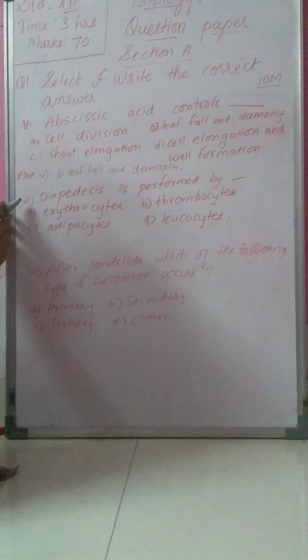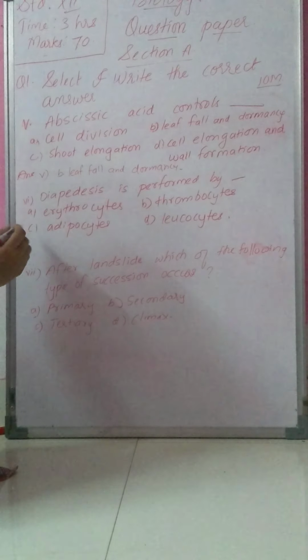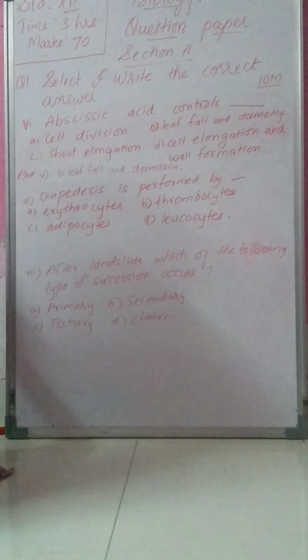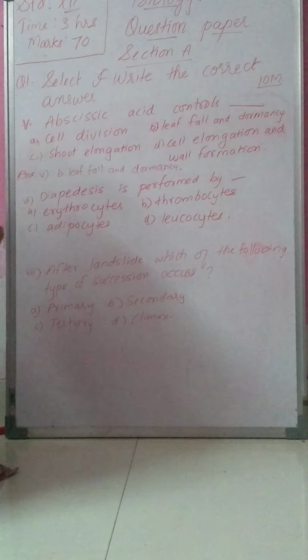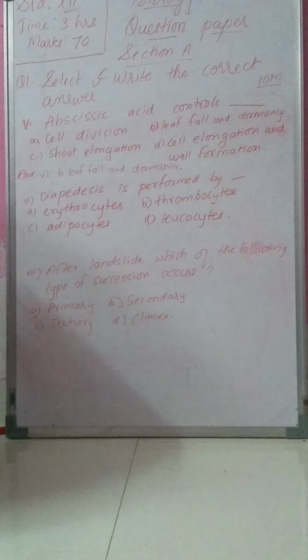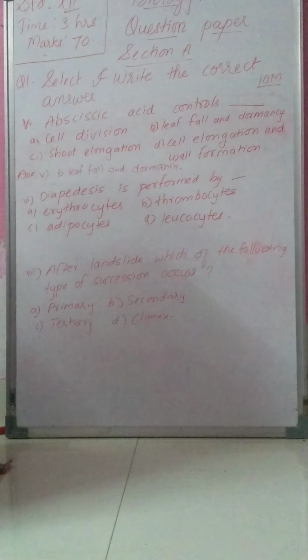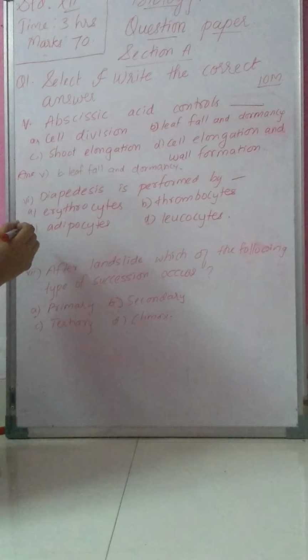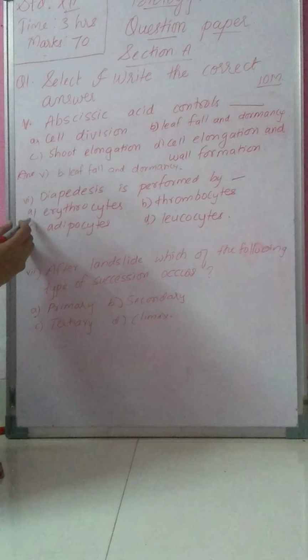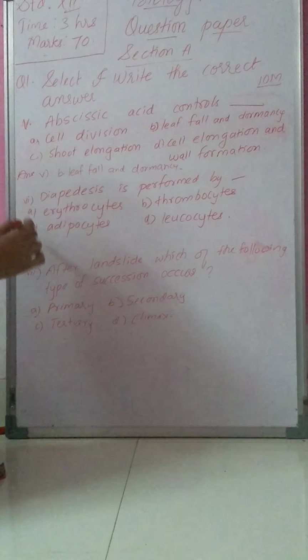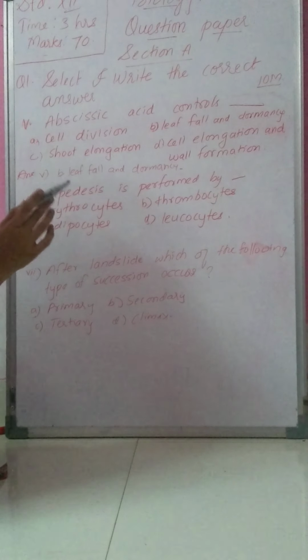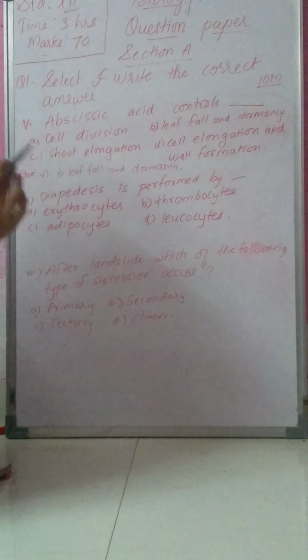Then next is 6th MCQ. Diapedesis is performed by dash. This question you will find in chapter number 8, that is respiration and circulation. This is mainly the part of circulation. The options are A, erythrocytes, B, thrombocytes, C, adipocytes, and the last is D, leukocytes.